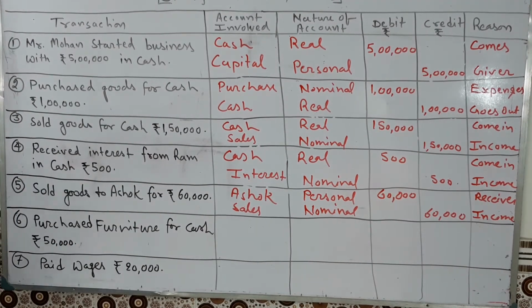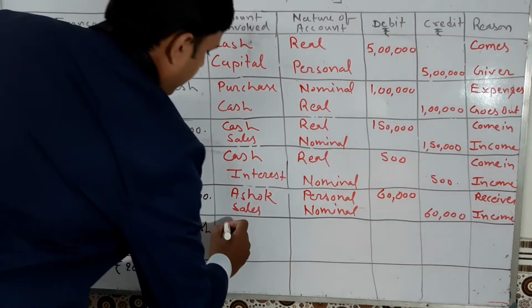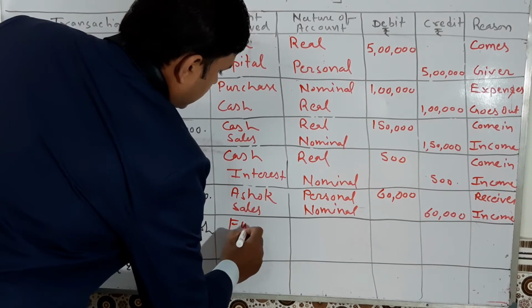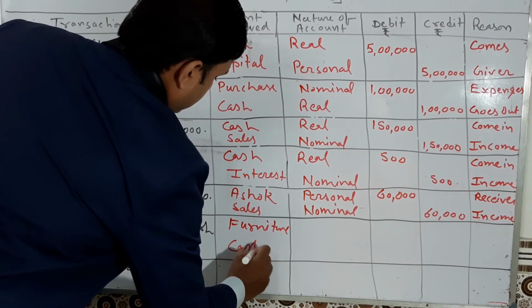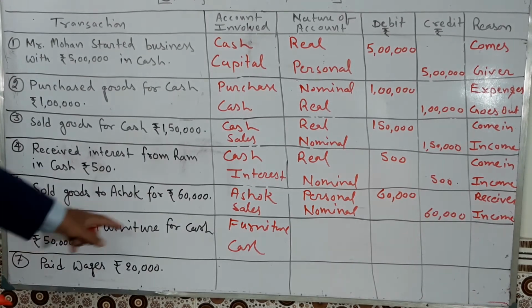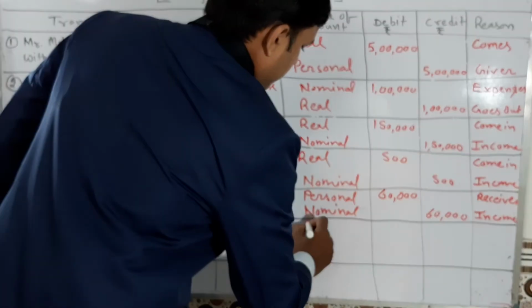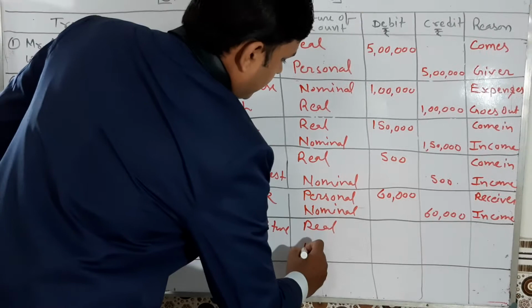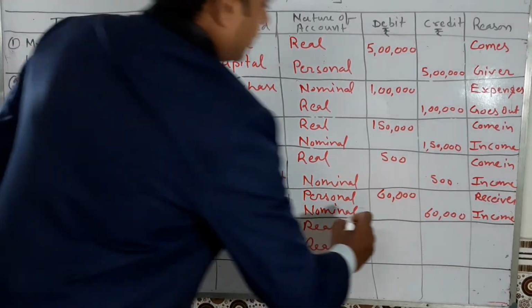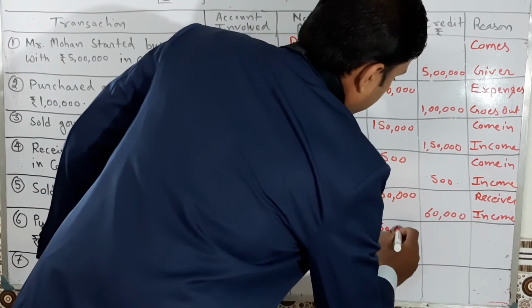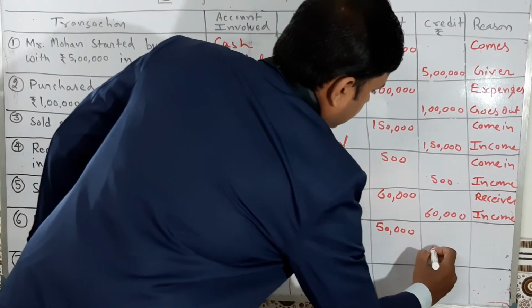So purchase furniture for cash. Furniture account debit to cash. Furniture is a real account and cash is also a real account. The amount given is 50,000.